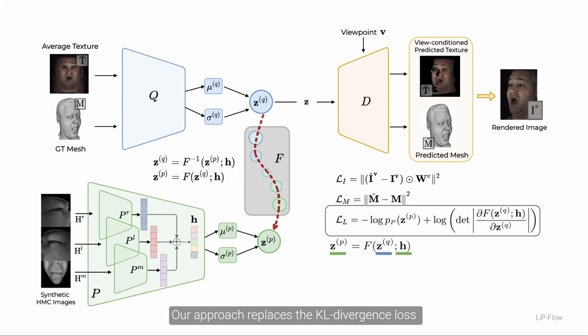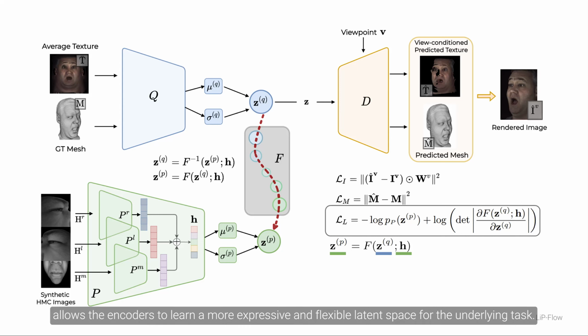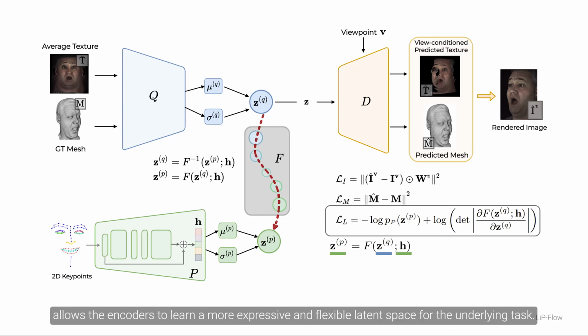Our approach replaces the KL divergence loss with the latent likelihood under the learned prior. This removes the similarity assumption of the KL divergence objective and allows the encoders to learn a more expressive and flexible latent space for the underlying task.